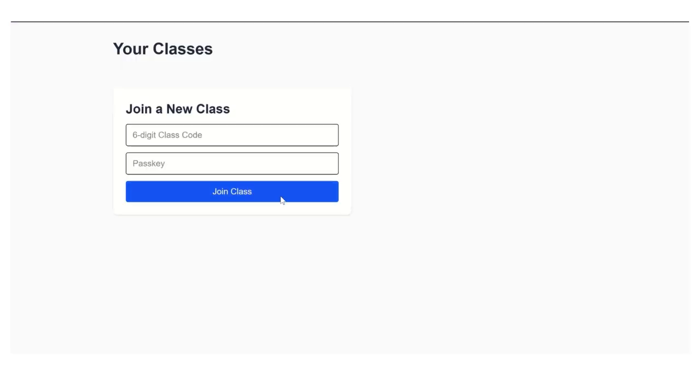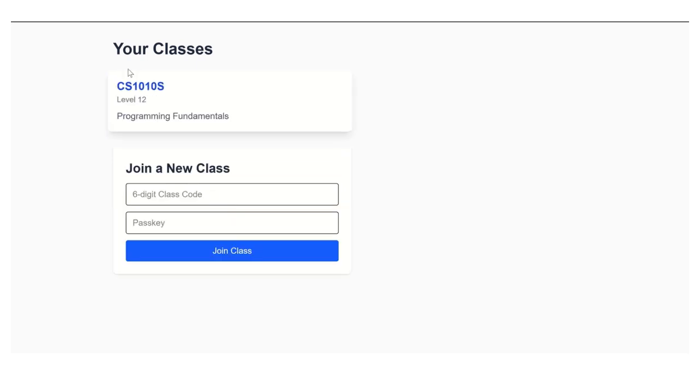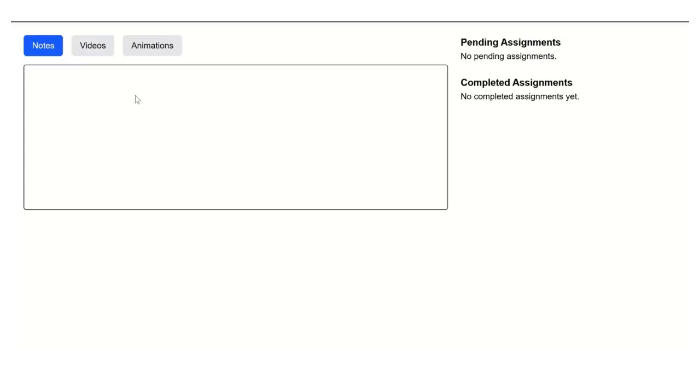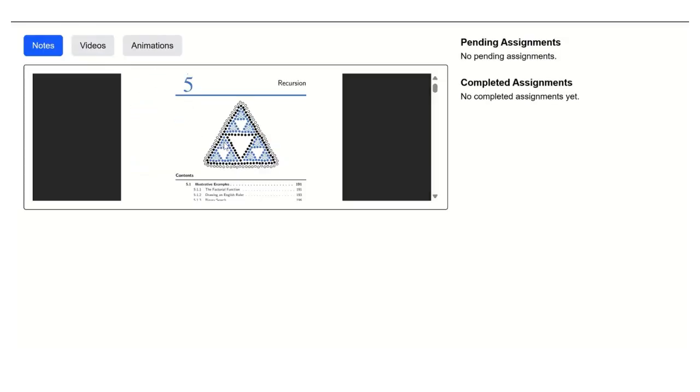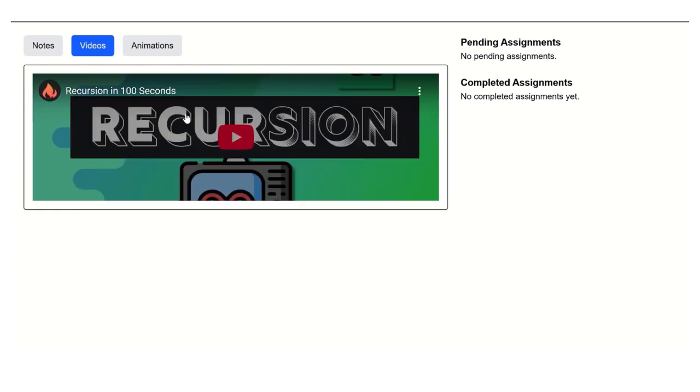So once a student logs in, they can join a class using the class code and the passkey, after which they will be able to access the lesson notes, namely the PDF notes, the video lecture, and the animation.